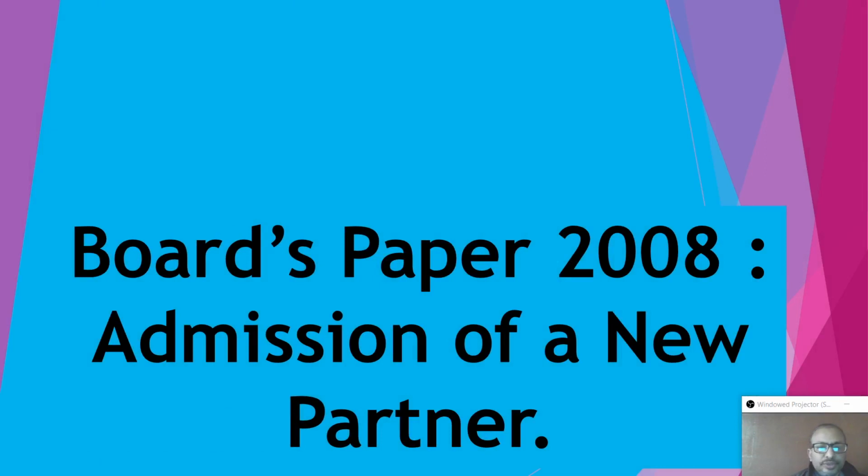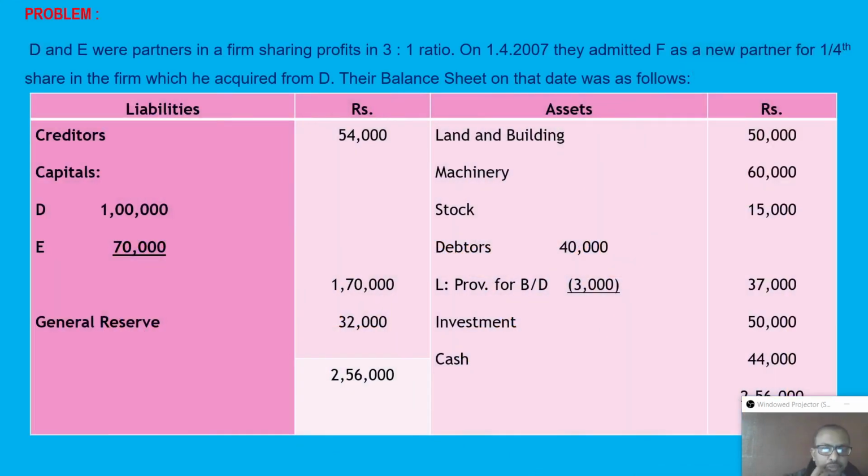Hello my dear students, in this video we are going to learn board paper 2008 from the chapter admission of a new partner. This is our problem. There are two partners D and E. The profit sharing ratio is 3:1, and on 1st April 2007 they admitted F as a new partner for 1/4 share in the firm, which he acquired from D, and their balance sheet as on that date was as below.